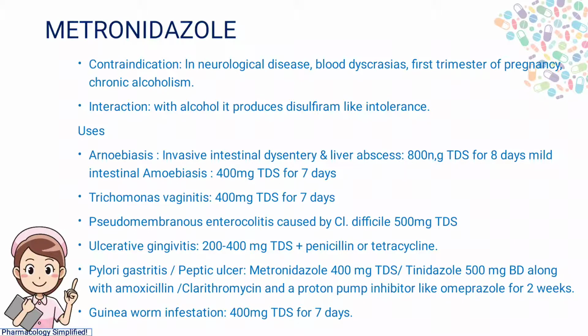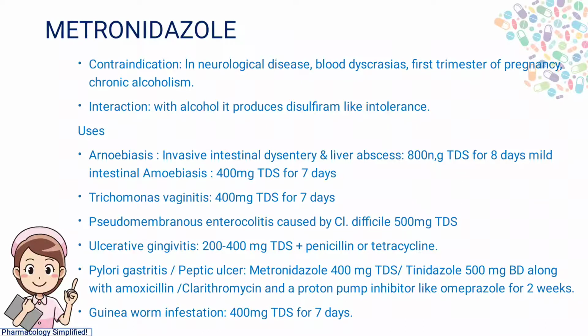In uses, for amoebiasis, invasive intestinal dysentery and liver abscesses, we use 800 mg TDS for 8 days, and for mild intestinal amoebiasis 400 mg TDS for 7 days. For Trichomonas vaginitis, we use 400 mg TDS for 7 days. For pseudomembranous enterocolitis caused by Clostridium difficile, we use 500 mg TDS.